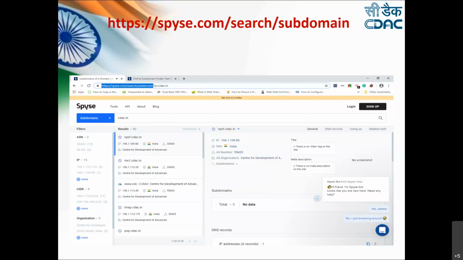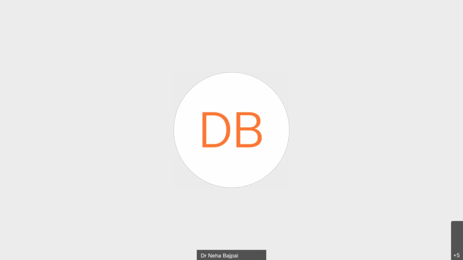So we will be seeing how you can dig into the details of these particular subdomains, how you can identify more and more information about these subdomains as a pen tester or as a hacker, and how they are using this information. So now let's see the demonstration of these two, and then we will be moving forward. Again, I will request Divyansh to share his screen and show these two tools which we have discussed. One is Robtex, second is subdomain scanner.